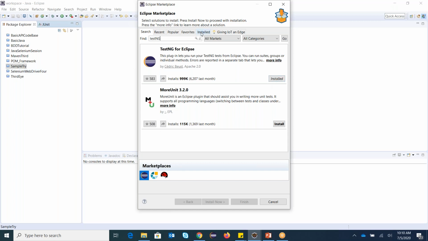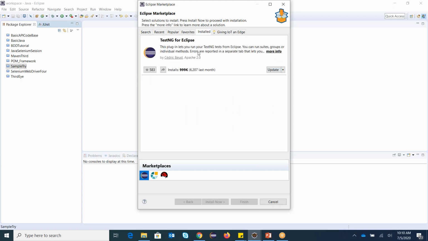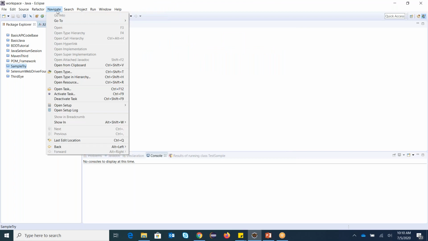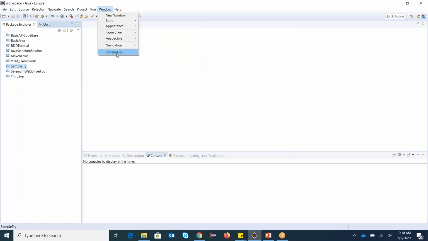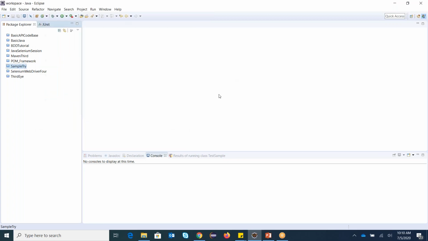If you want to see whether you have installed TestNG, you can go to your installed tab and find out whether TestNG is installed or not. That is also possible. Another way, if you want to see if your TestNG is installed or not, you can go to Window, Preferences. You can see here as well your TestNG. Can you see here? TestNG is available. Okay, these are the different ways by which you can come to know that TestNG is installed in your system.